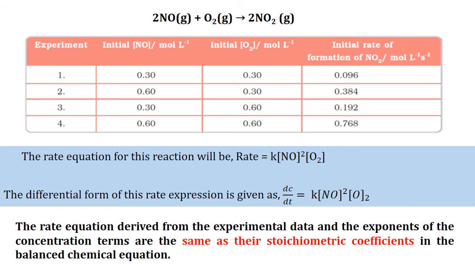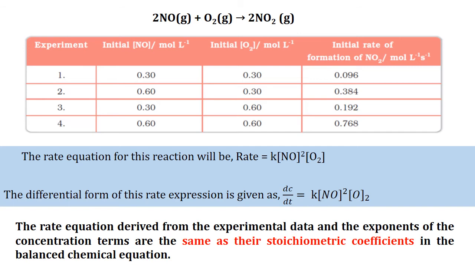Now in data 2, we can see that the initial concentration of nitric oxide is doubled and the initial concentration of oxygen is maintained at the same value, that is 0.30 mole per liter.